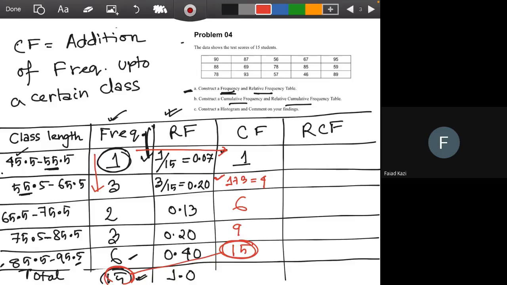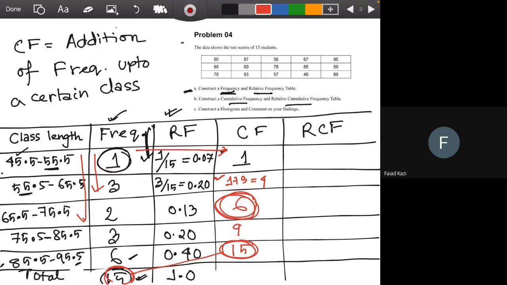So from cumulative frequency, we can have an overall idea of the situation of that particular set. Suppose we can see from here that 6 students have scored less than 75.5, or you can also say 76 in this case.